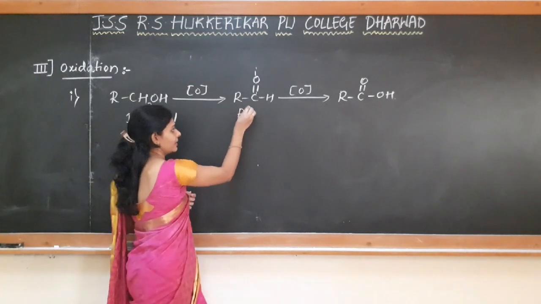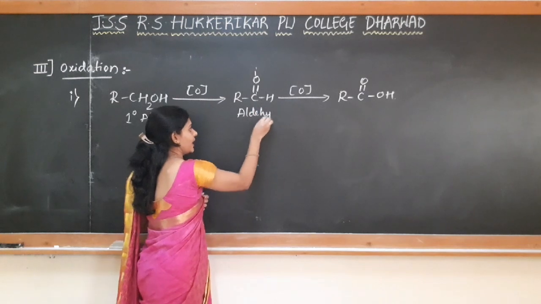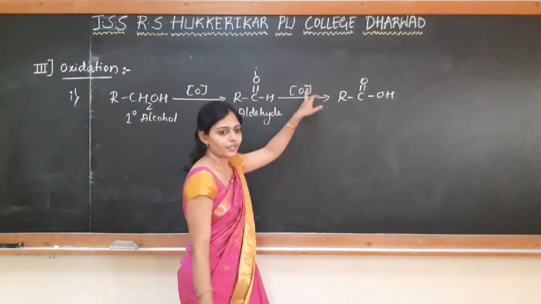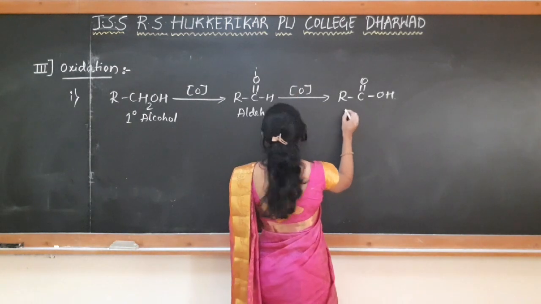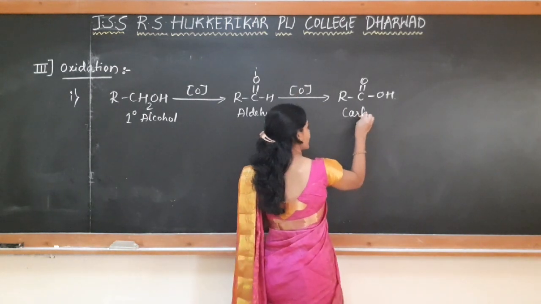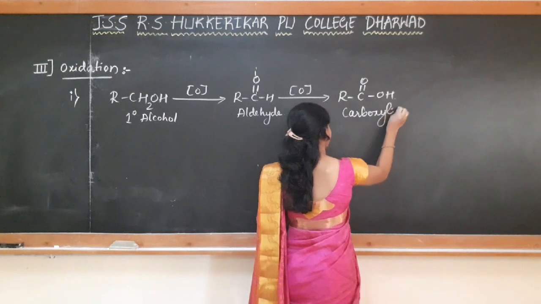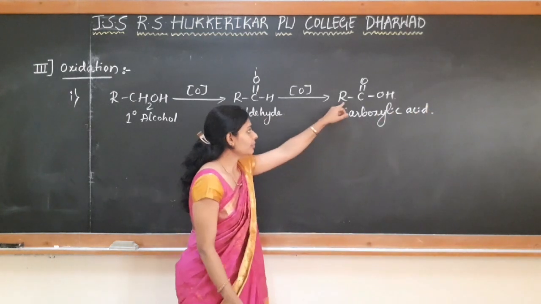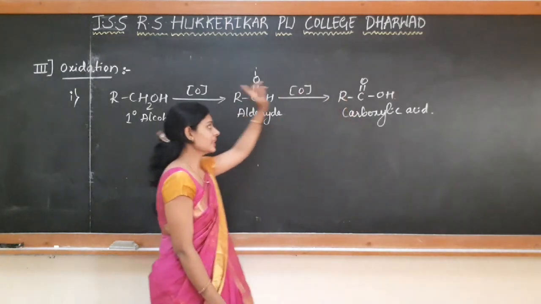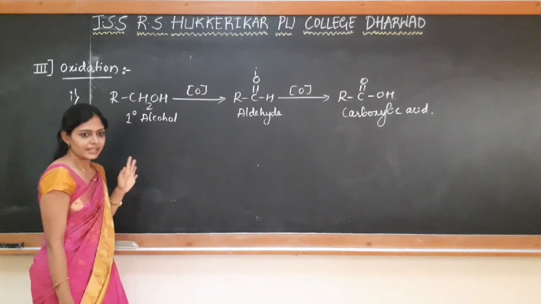If we are using stronger oxidizing agents, then it further oxidizes to give carboxylic acid. And see here, the number of carbon atoms in the carboxylic acid and in the alcohol will be the same.